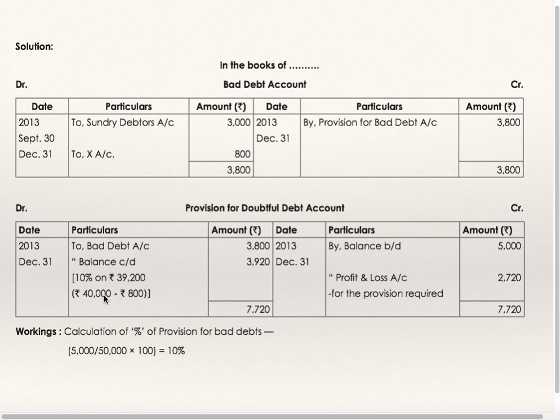Why 39,200? Debtors are 40,000, 800 are bad, 40,000 minus 800 is 39,200, 10%. Just now we have seen provision for doubtful debts is 10% of debtors. So 3920 is closing provision. Balancing figure is to be transferred to profit and loss account. By profit and loss account, provision required 2720 is the balancing figure.